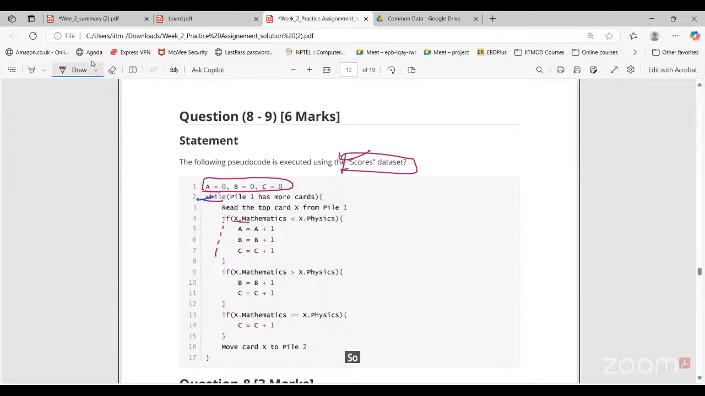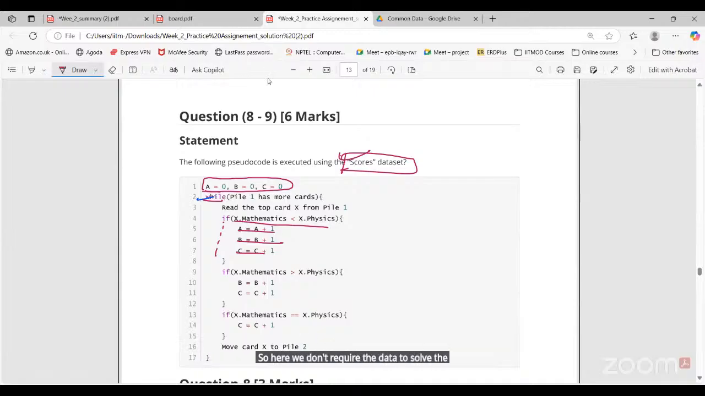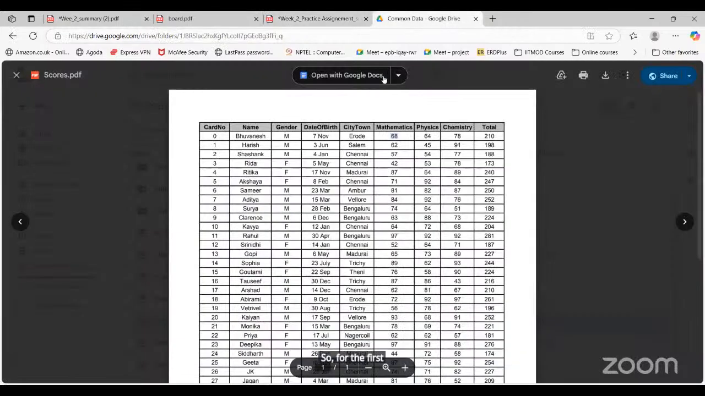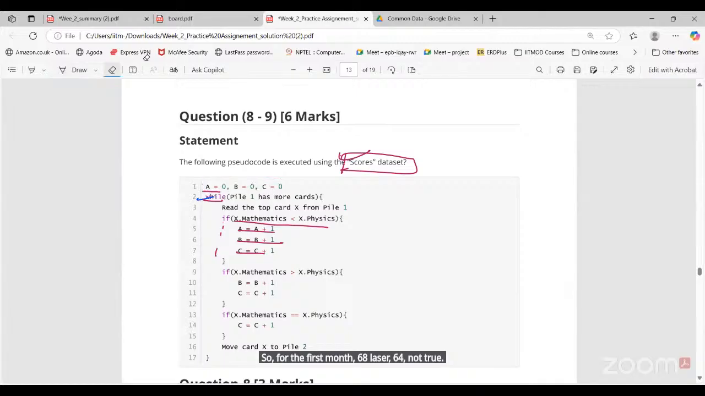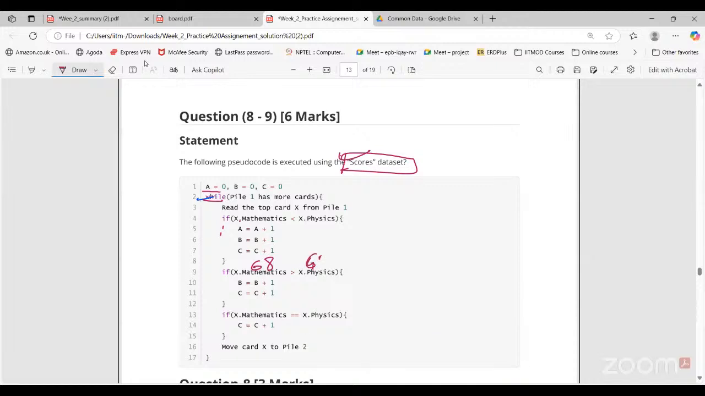So mathematics less than physics? No. If this condition is true, what we are doing here is incrementing A, B, and C. Here we don't require the data to solve the question, but for example, I'm discussing this one. For the first one, 68 less than 64, not true. What about the second if statement? Is that true? Yes, true. So we are going to increment B and C, that is 0 plus 1, 1. C 0 plus 1, 1. What about the next if statement? Is that true? No, not equal to 64.